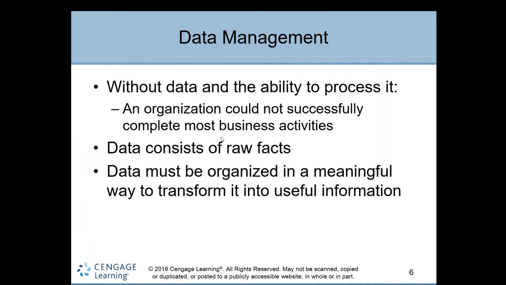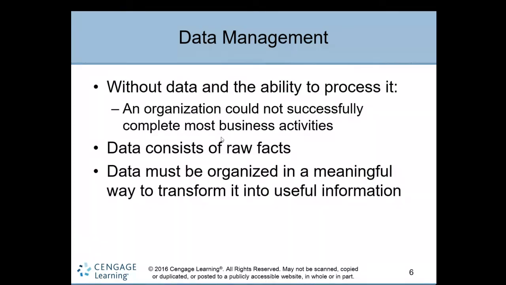Data, as we see in chapter 1 or 2, consists of raw facts: an employee number, sales numbers, student ID, student numbers, GPA, and also photo, video, audio. These are raw facts which have no meaning at all. They are not organized. So data must be organized in a meaningful way to transform into useful information.